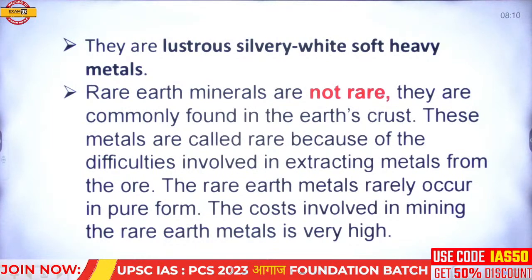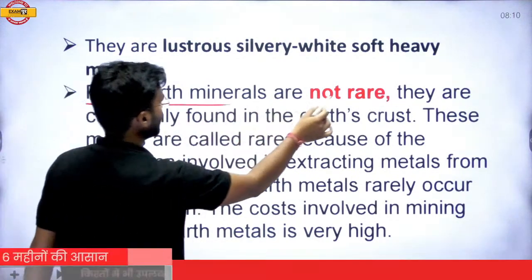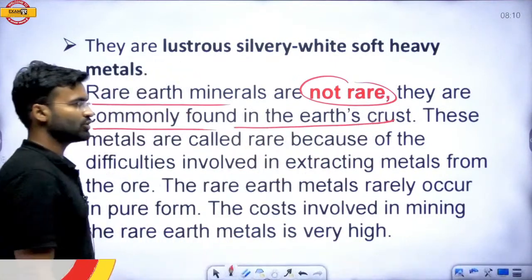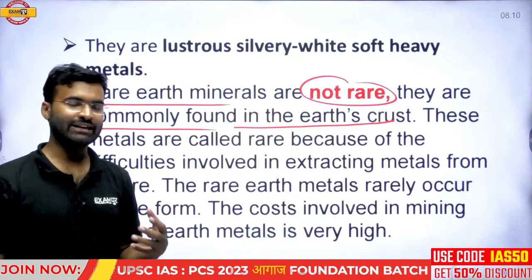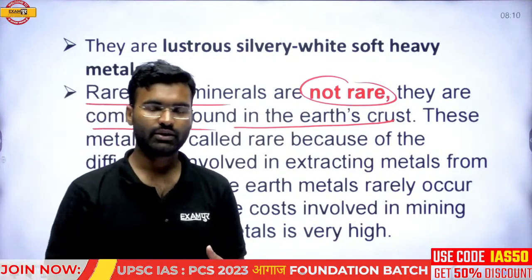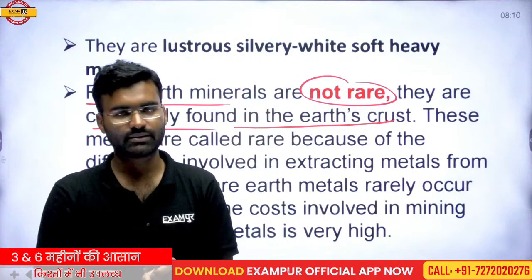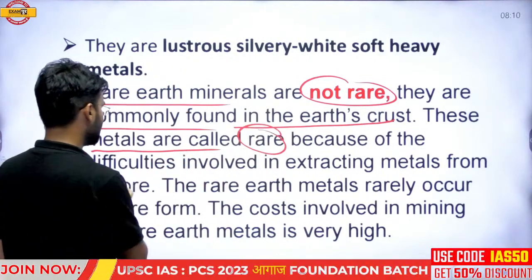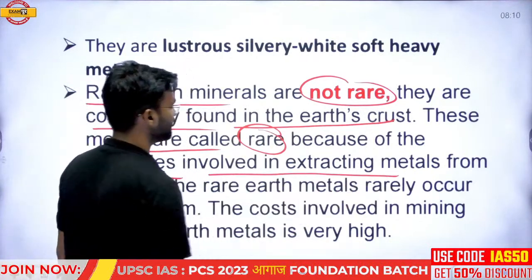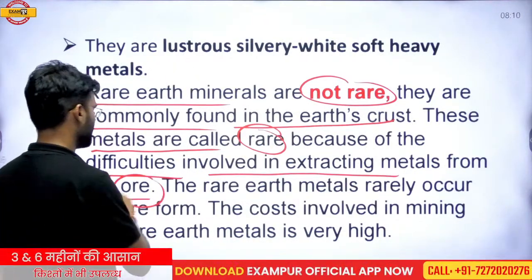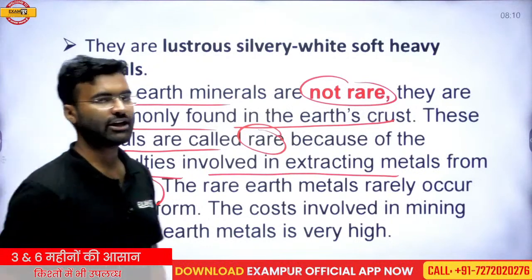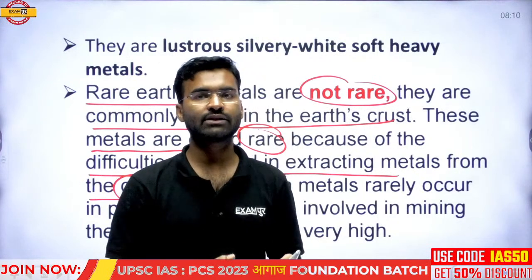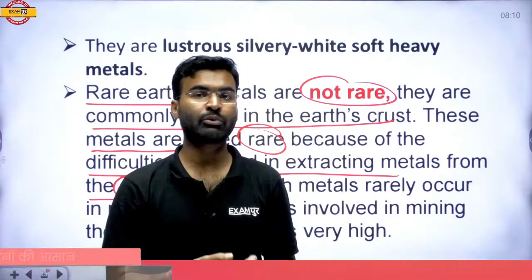Rare earth minerals are not rare; they are commonly found in the earth's crust. In abundance, they are not rare. These metals are called rare because of the difficulties involved in extracting the metals from the ore. If we extract any element from the earth's crust, it is not extracted in pure form.